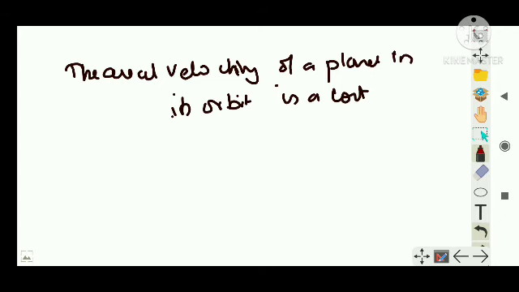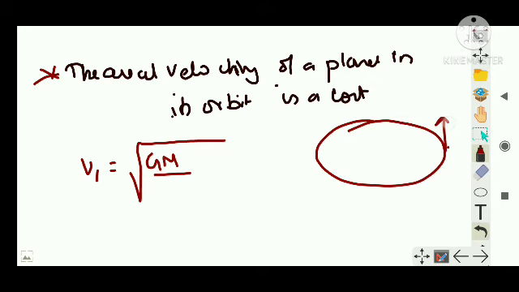So guys, I am not telling you to learn it by heart, because this section is not there in your NCERT book. When the planet is moving in its elliptical orbit, it will have an areal velocity, which also has a value. Write it down. Again, repeating, not there in your textbook. Suppose this is a particle moving. Here in this section it will have v1, and this is v2. That is the velocity of the planet. This v1 will be the maximum velocity and v2 will be the minimum velocity.